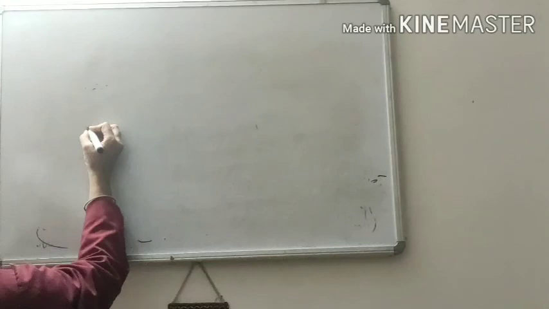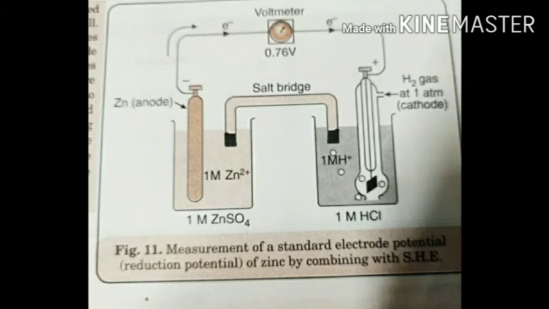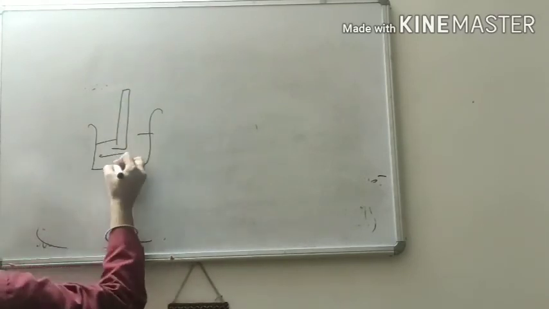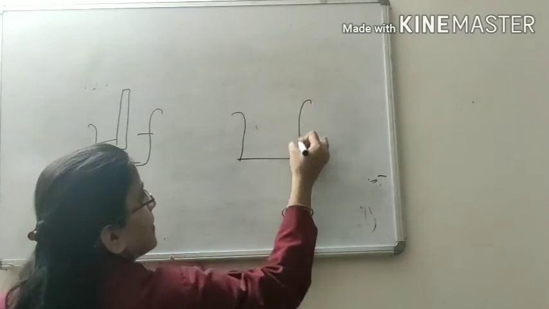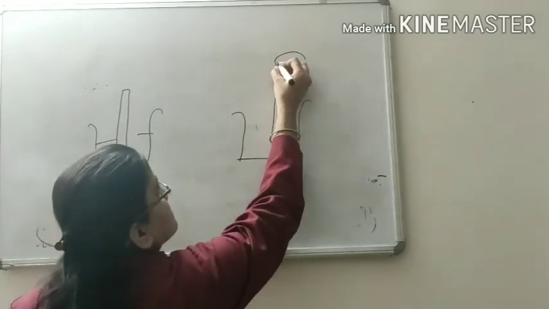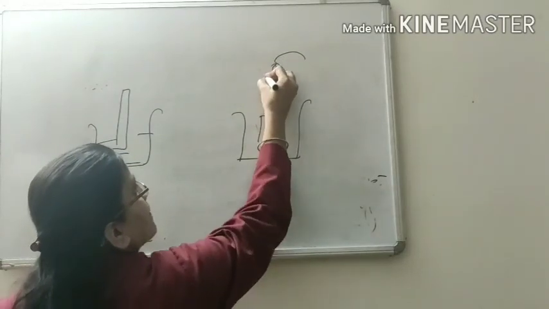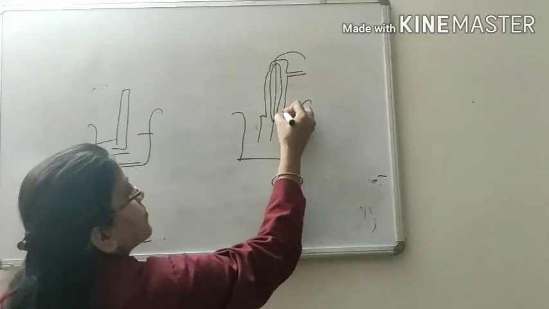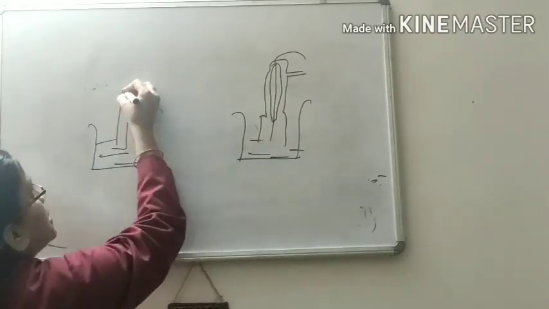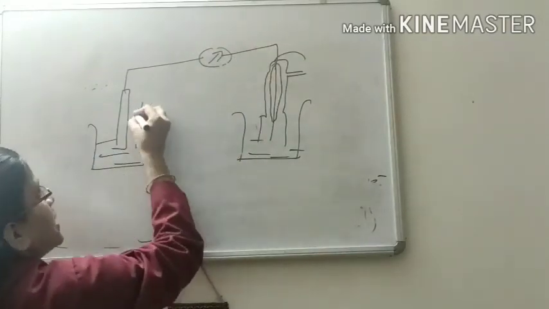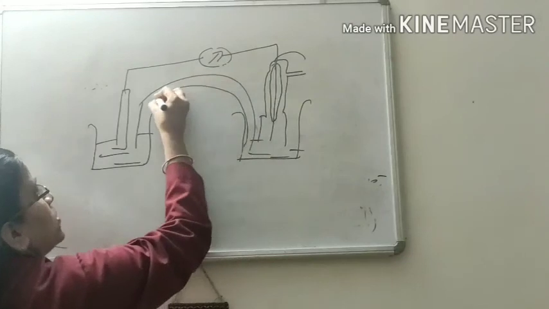So you can connect this zinc electrode with SHE, externally by potentiometer, internally by salt bridge.